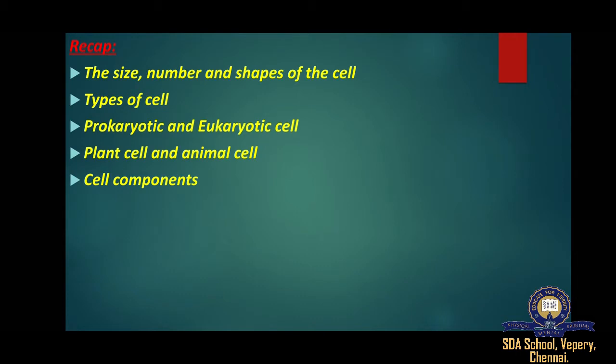Plant cells have chloroplasts which contain chlorophyll. In animal cells, chloroplasts are usually absent. Plant cells have large vacuoles, and centrioles are absent. Animal cells may have many small vacuoles. Centrioles are found in animal cells. So we saw about this in the last class.